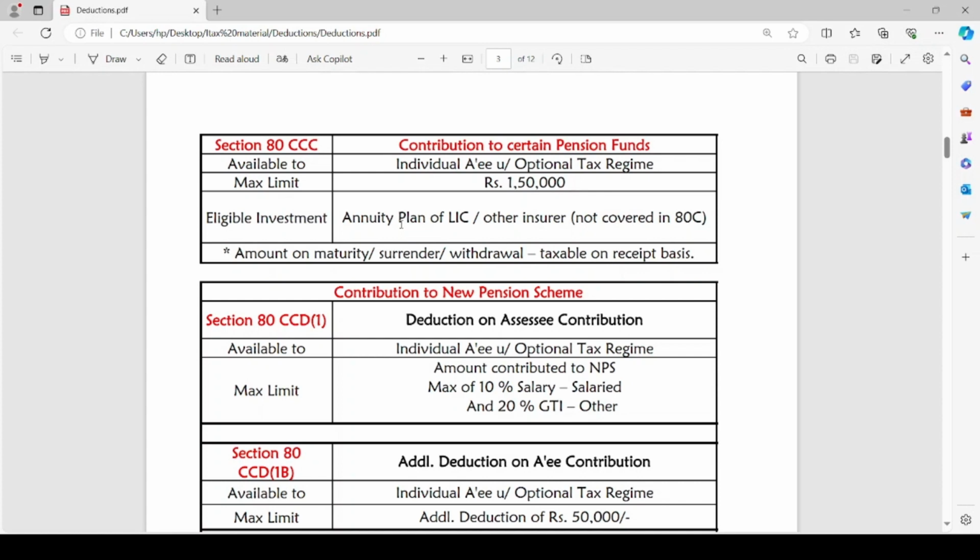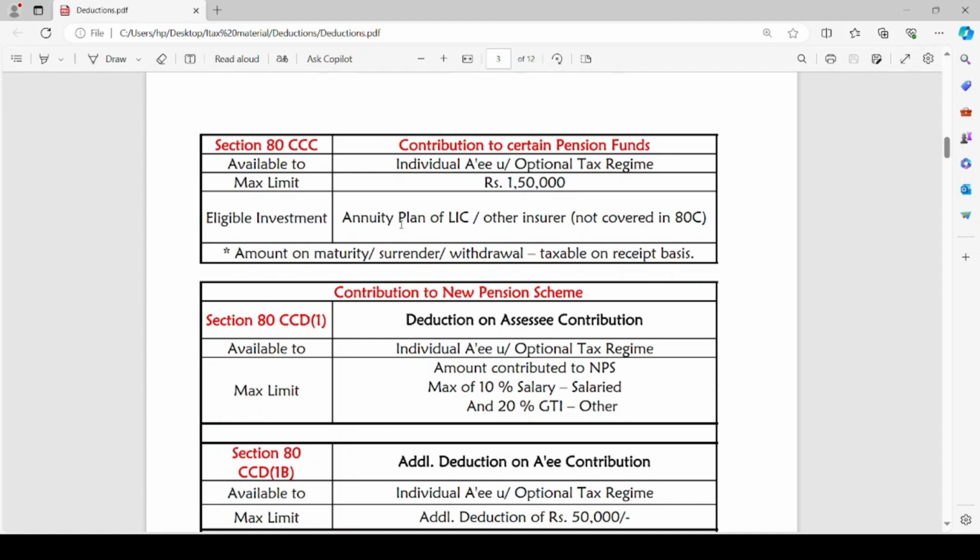And the eligible investment under section 80CCC is annuity plan of LIC or other insurer which is not covered in section 80C. In section 80C above, the annuity plan of LIC is not covered. Similarly, annuity plan of any other insurer. If assessee invests in such annuity plan of LIC or other insurer, he can claim deduction under section 80CCC. But the maximum limit will be 1,50,000 rupees only.